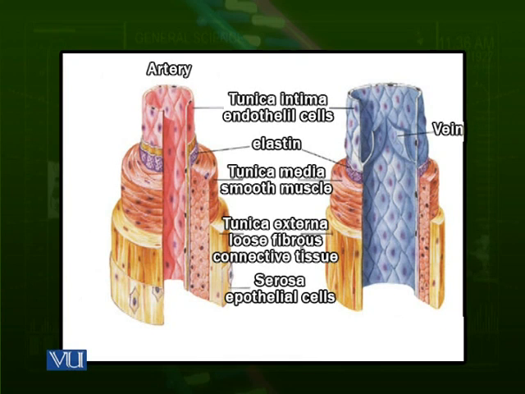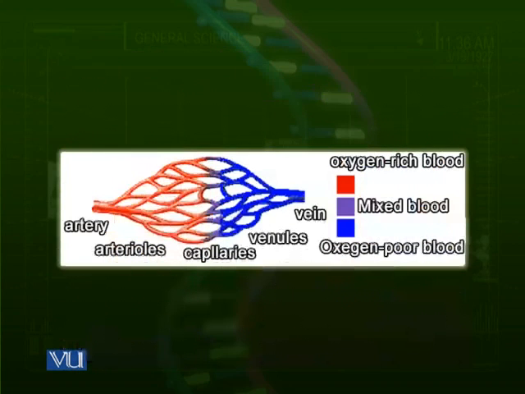Now we look at the capillaries. This diagram shows again a capillary bed. When the capillaries make a network, we call it a capillary bed.